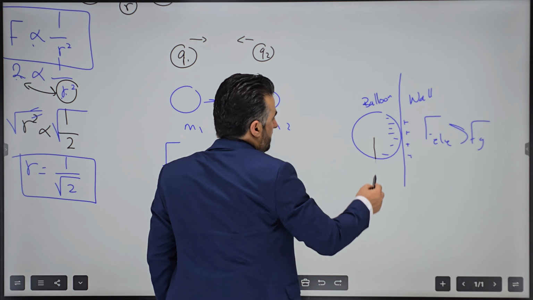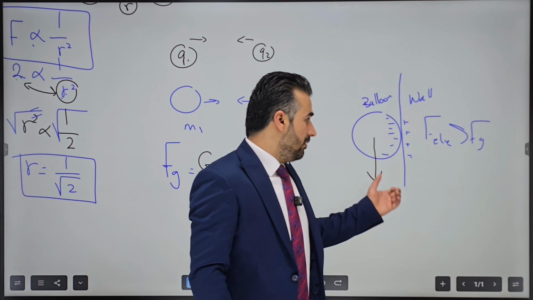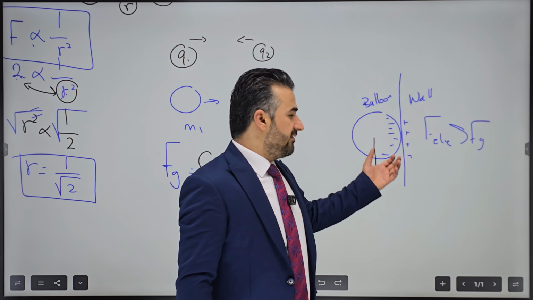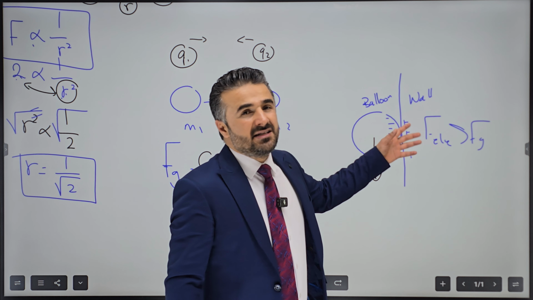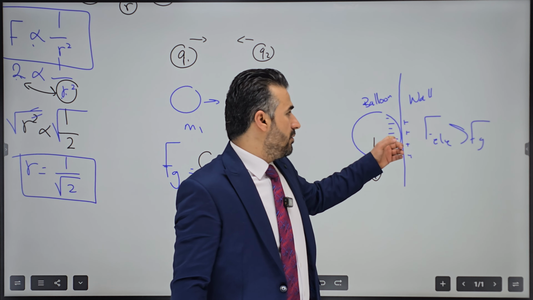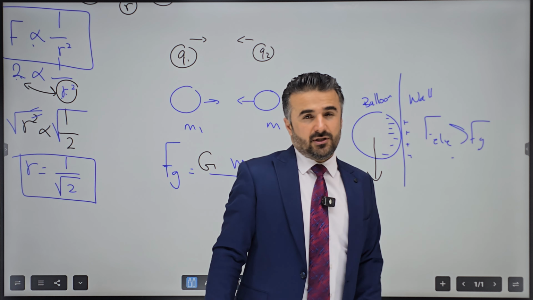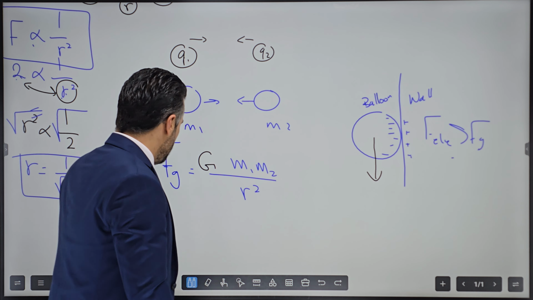Again, gravity would pull it down. It doesn't let it stick to the wall because it must have fallen down instantly. But we know that that's not the case. As long as the balloon sticks to the wall, that means the electrical force is stronger than gravitational force. That's why it can stick to the wall.